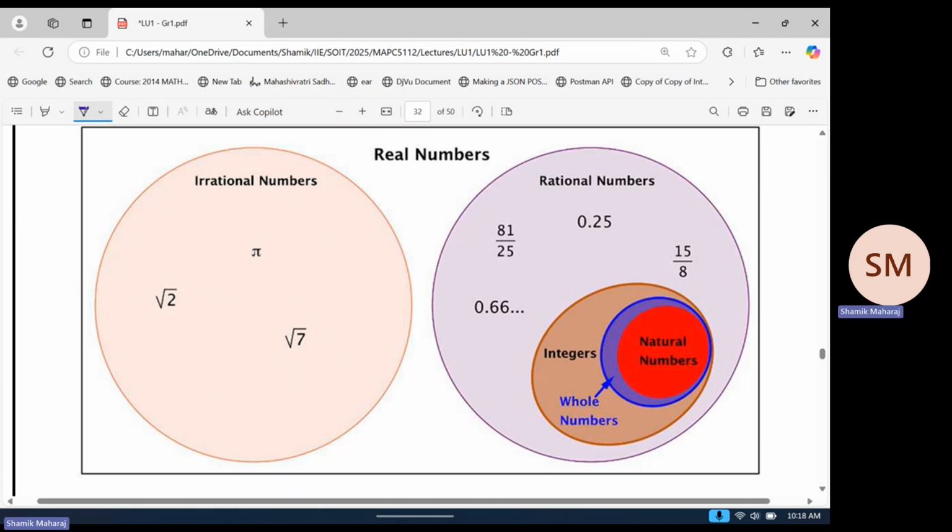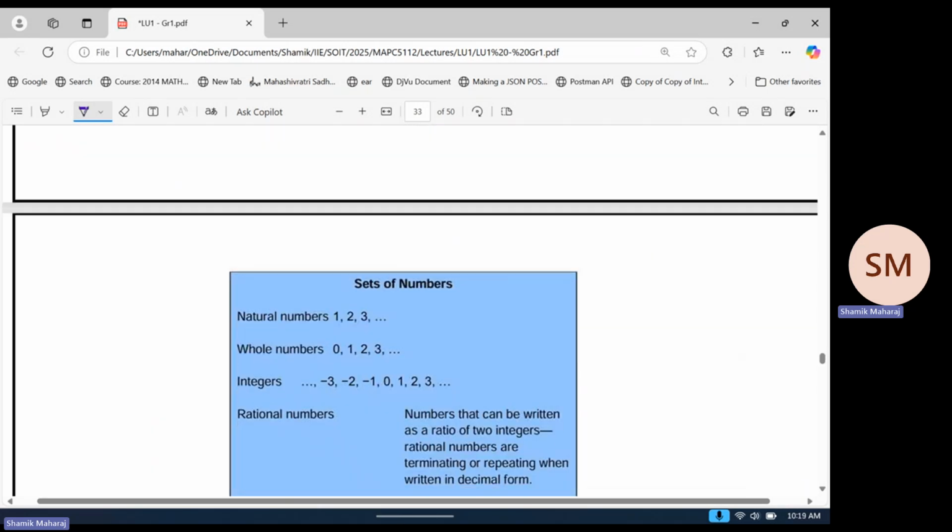This is just a summary of all the different number types we learned and how they fit into one another. In case we haven't mentioned it yet, everything that we covered so far are real numbers. All the sets, the irrational numbers, rational numbers, whole numbers, integers, natural numbers, all of these are real numbers. Everything within all of these circles are real numbers. I think there's a better summary somewhere down. Here it is. Okay.